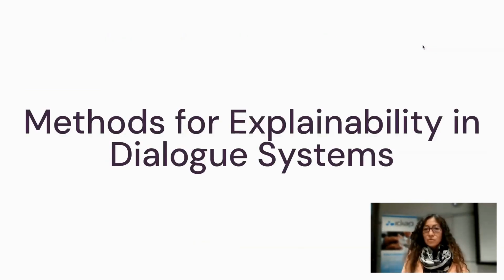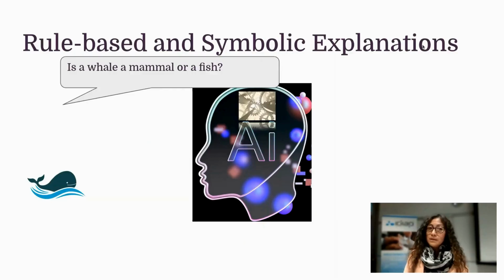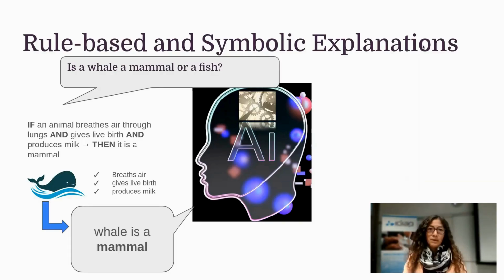What are the methods for explainability in dialogue systems? Well, we have rule-based and symbolic explanations. Rule-based, as the name says, is rather simple. If you pose a question to the AI, is a whale a mammal or a fish? Following this rule-based approach, if the animal breathes air through lungs and gives birth and produces milk, then it's a mammal. So, passing all this revision, the answer of our AI is that a whale is a mammal.